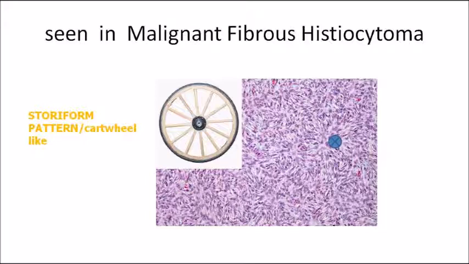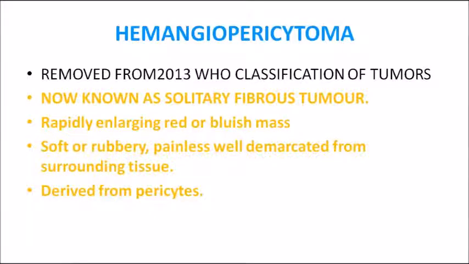So if that is the center of that circle, the cells are arranged around that circle. Okay, so that is the storiform pattern or cartwheel-like pattern seen in malignant fibrous histiocytoma. Now the next lesion is hemangiopericytoma.